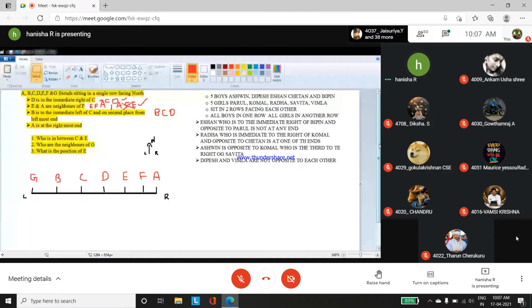These 10 members are sitting in 2 rows facing each other. You get to know that the question here is a seating arrangement, and you have 10 members.